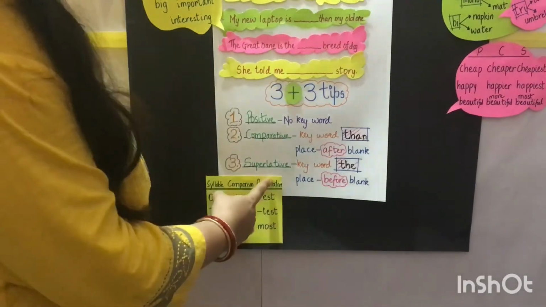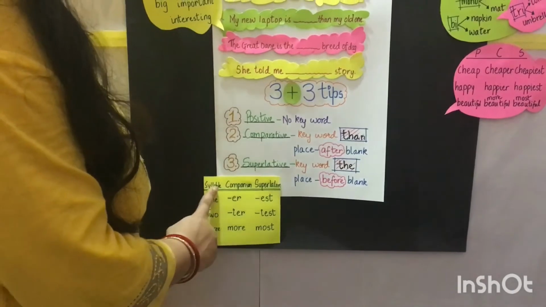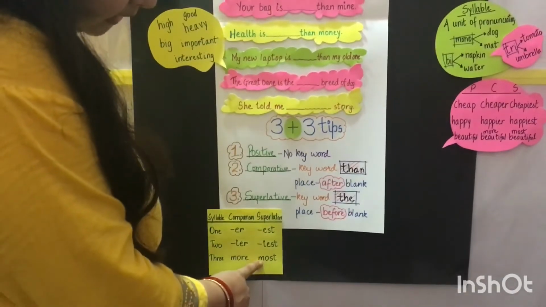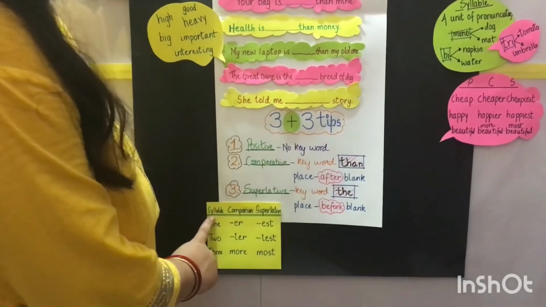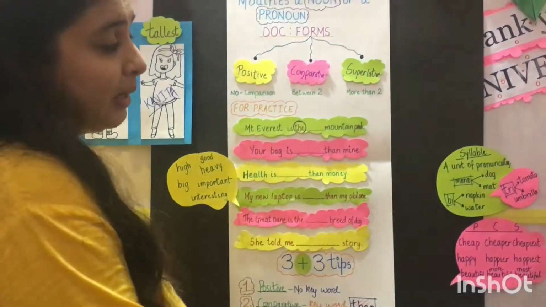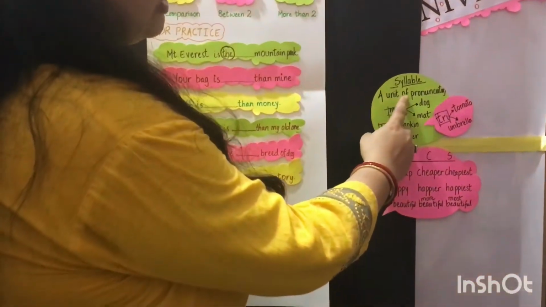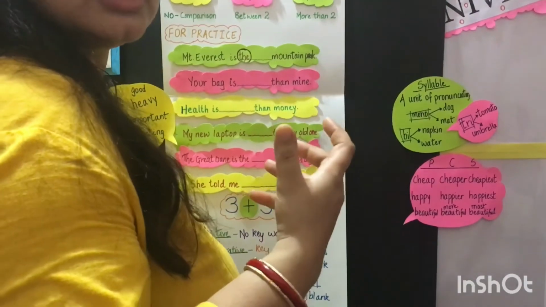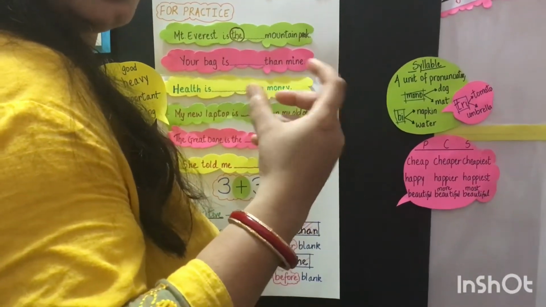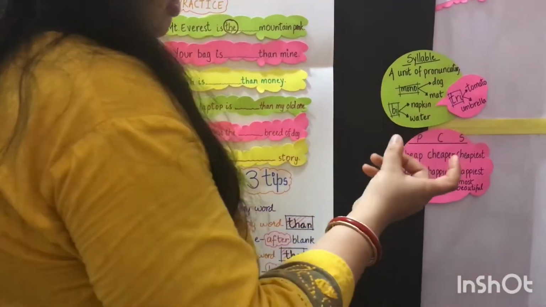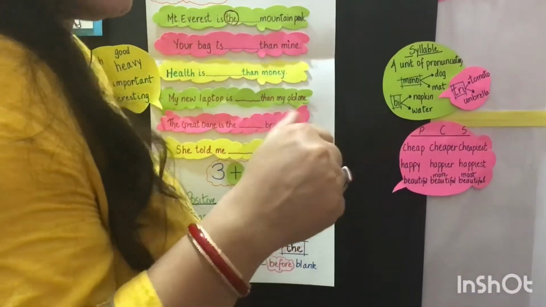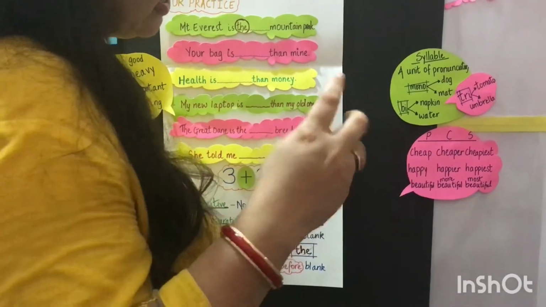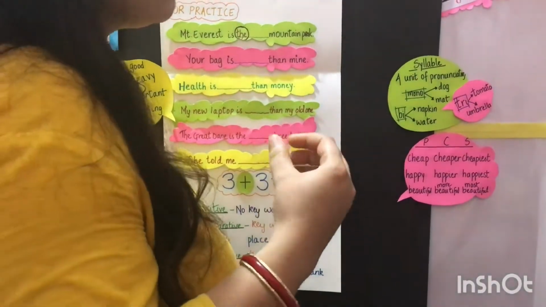So friends, I have drawn here a table. The first is syllable, then the comparative degree, then the superlative degree. If you don't know about the syllable, let us first study what is syllable. Syllable is a unit of pronunciation. Means when you pronounce a sound, what is the unit in that word? If there is one syllable, it is called monosyllabic. If there are 2 syllables in a word, it is called bisyllabic. And if there are 3 syllables in the word, it is called trisyllabic.